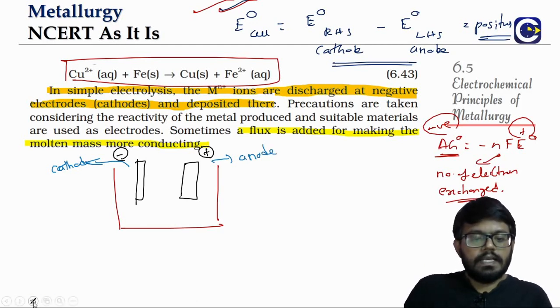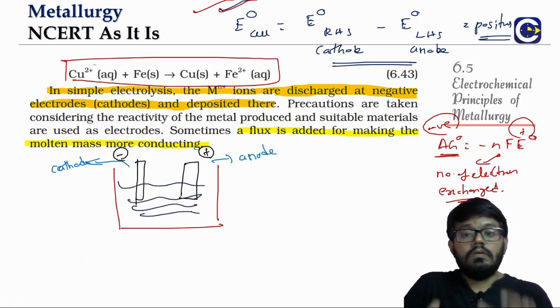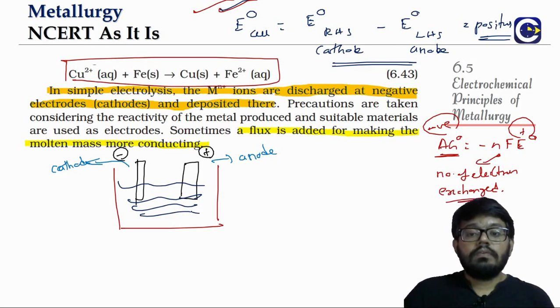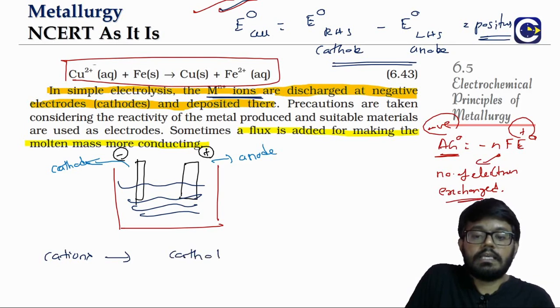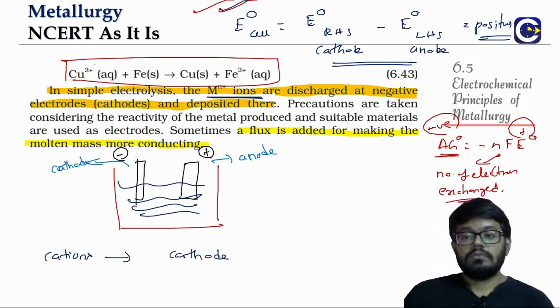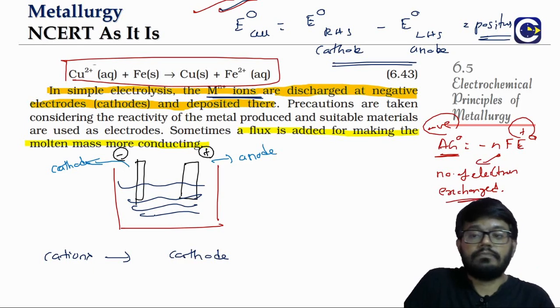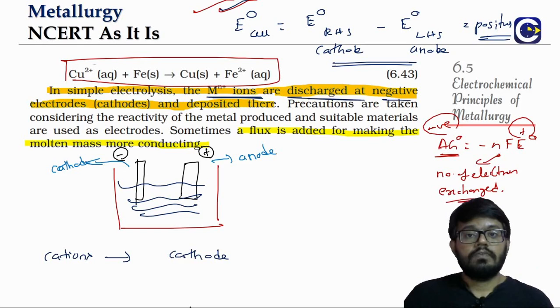Inside the electrolytic cell, we will have either a molten fused state of an ionic compound, or a solution. What we will see is that when we are doing the electrolysis, the metal cations will move towards the cathode. What is the principle in electrolysis? Cations will move towards the cathode, anions will move towards the anode. When the cations move towards the cathode, which is negative, their positive charge will be lost at the negative electrode, which is the cathode.